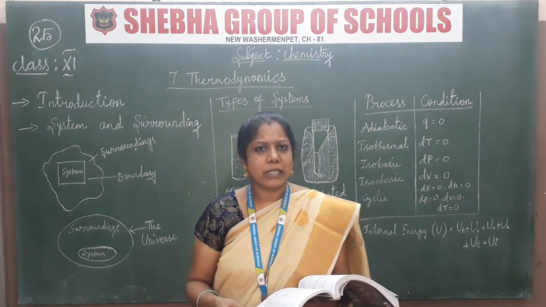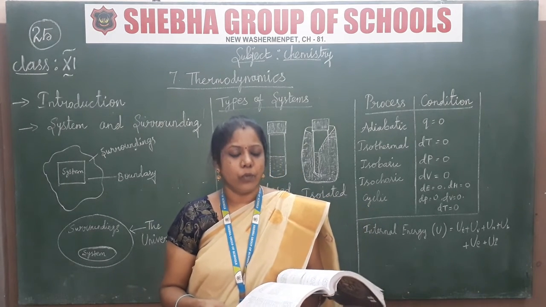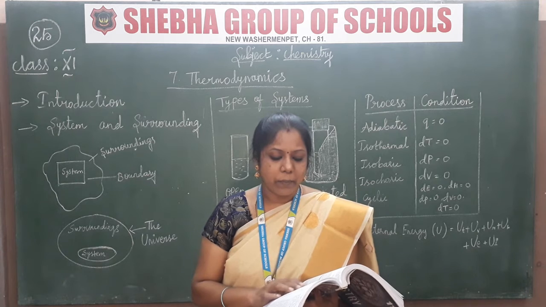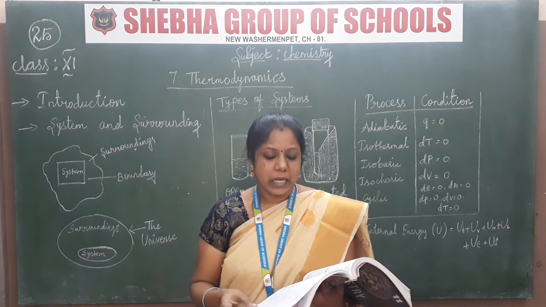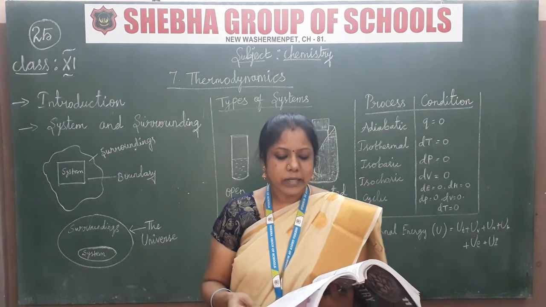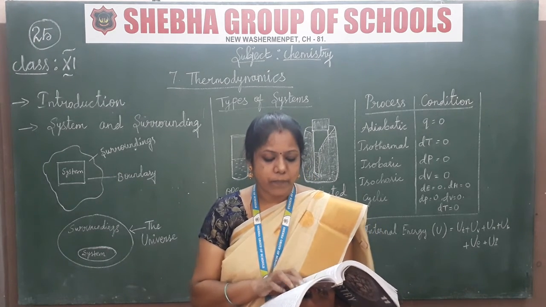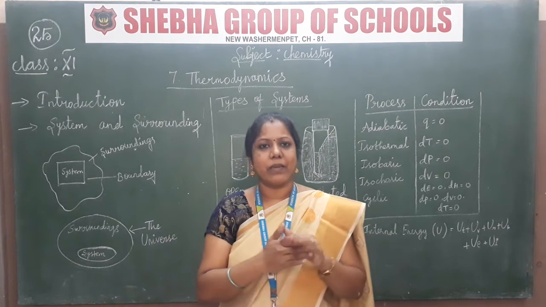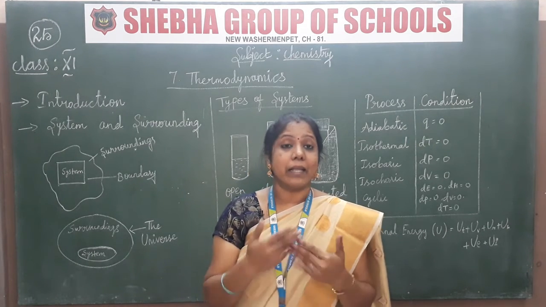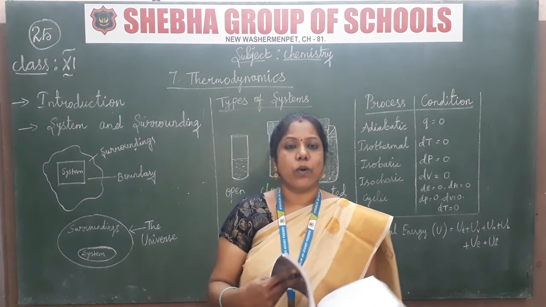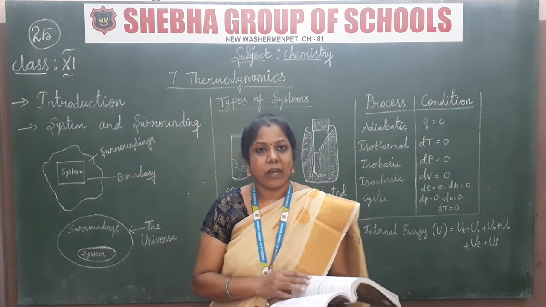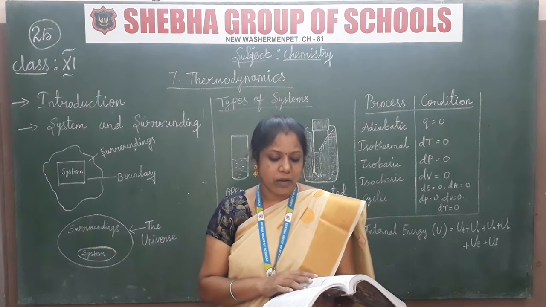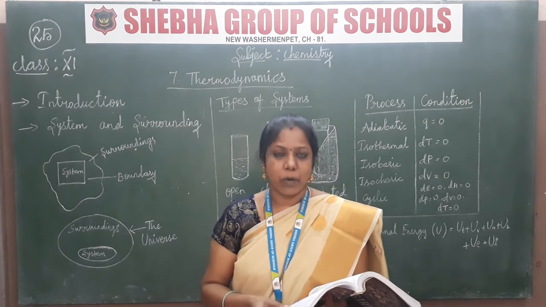Coming to the next concept, that is internal energy denoted by U. The internal energy is a characteristic property of a system which is denoted by the symbol U. The internal energy of a system is equal to the energy possessed by all its constituents, namely atoms, ions and molecules. So atoms, ions, molecules, the energy level that comes from combining all of these is what we calculate, isn't it. So that is the internal energy for you. So it does not come under external energy. External energy is the loss of temperature, the gain of temperature, so we depend on that. So internal energy depends only on atoms, ions and obviously molecules.